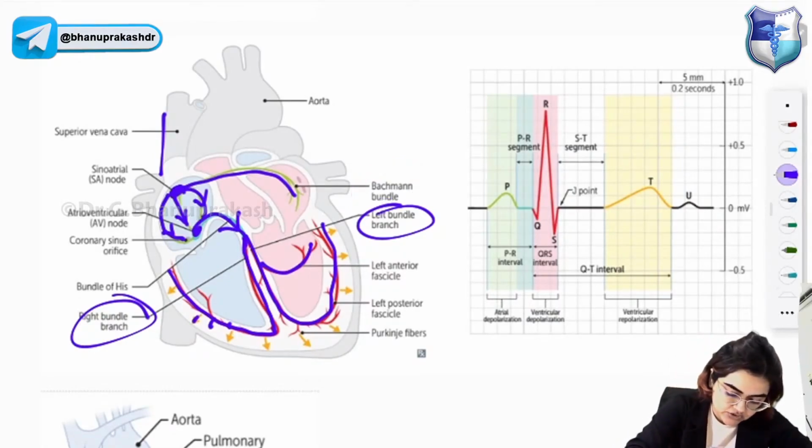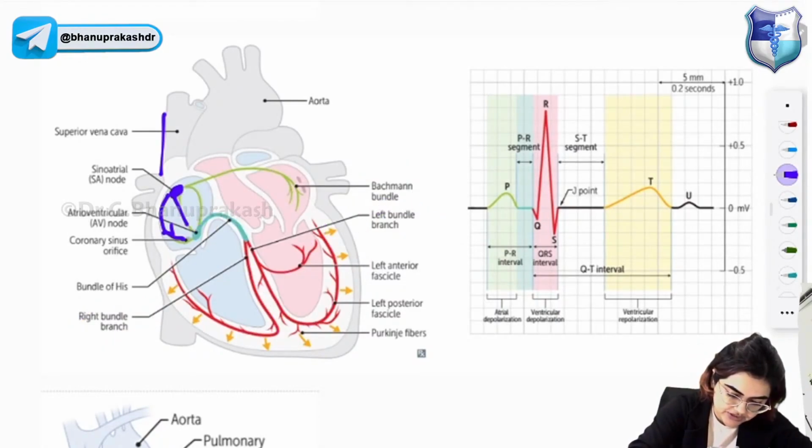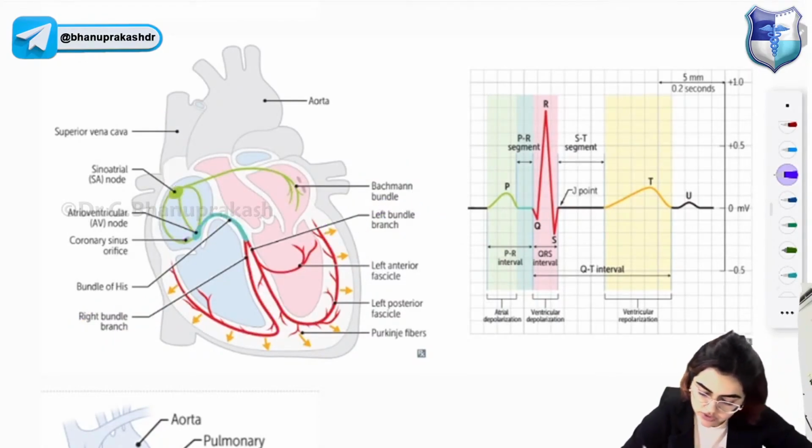Okay. So let's see the depolarization as well as repolarization that happens in the ECG. Now look at this image.